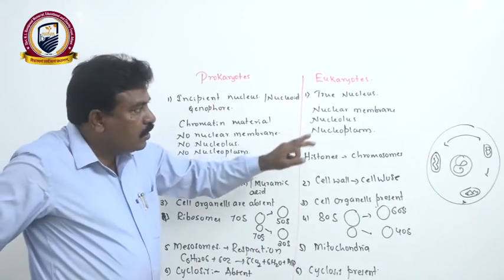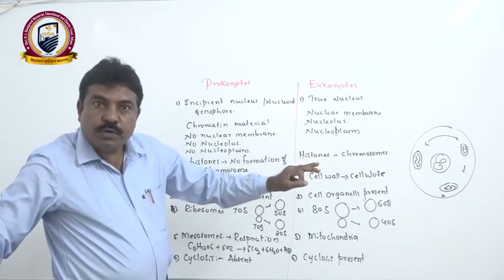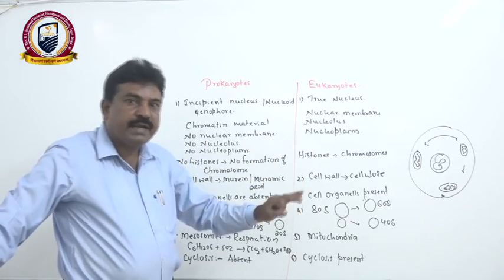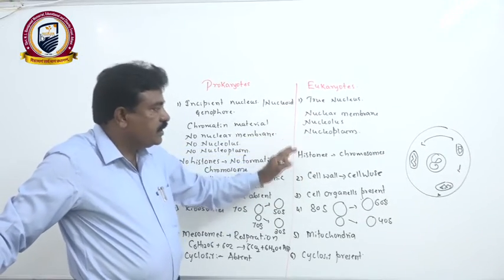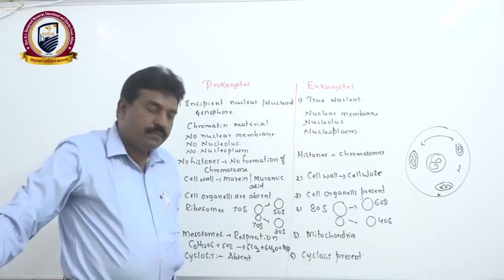As a result, all the cell organelles move from one place to another place, both in plant and animal cells or eukaryotes, and they perform their function.